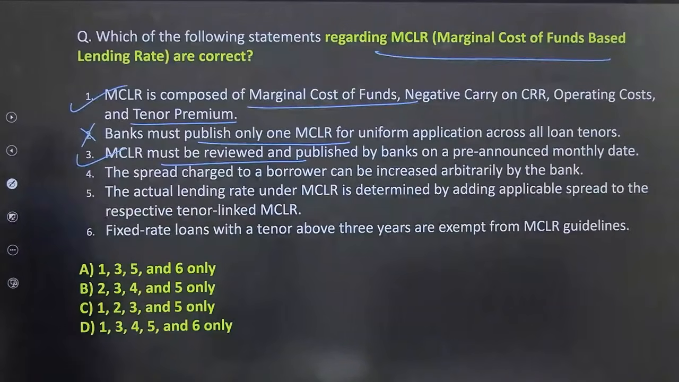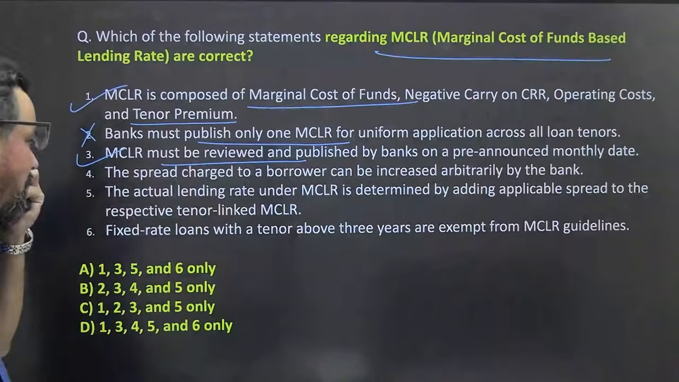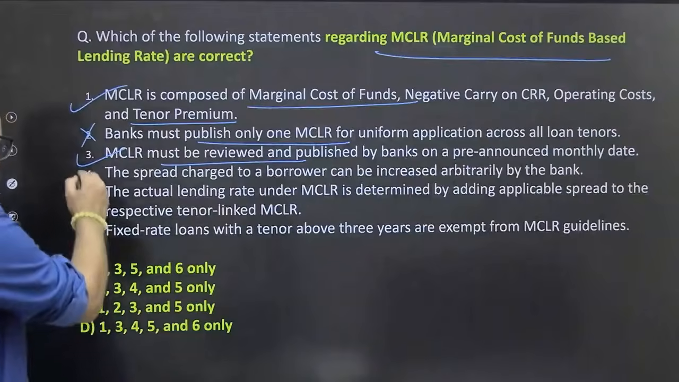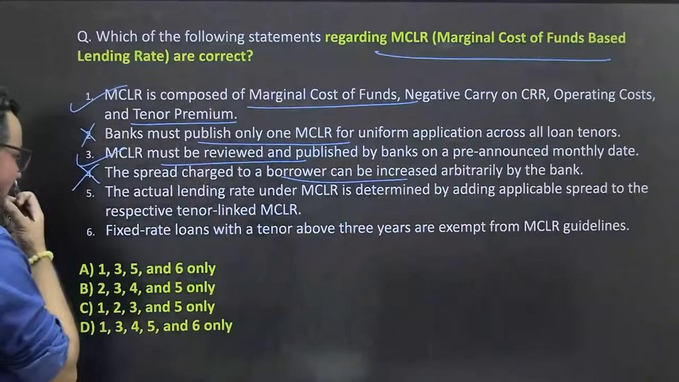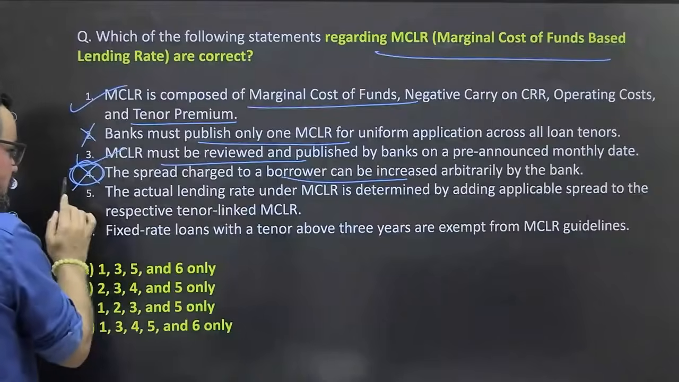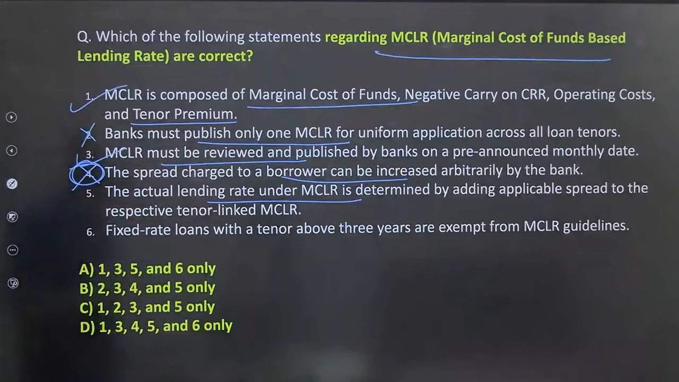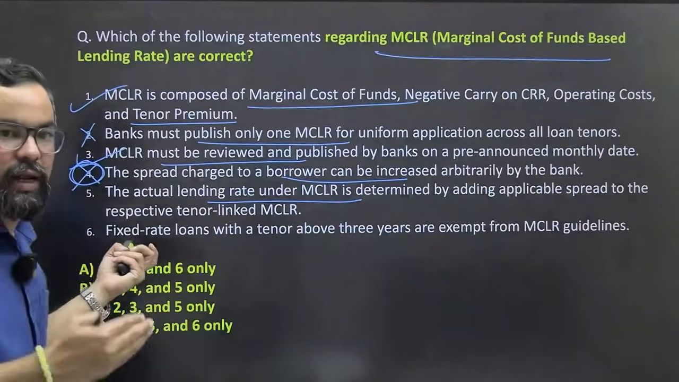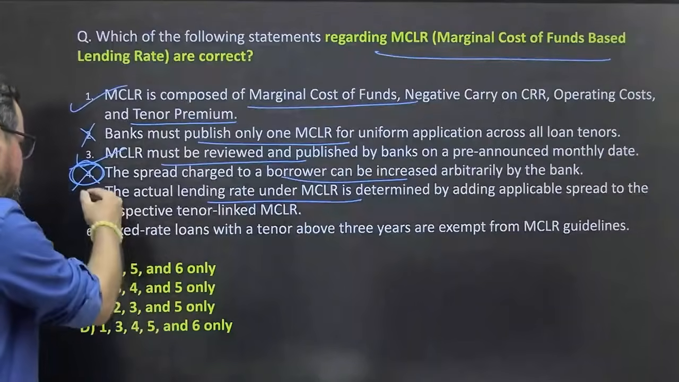Anyone? It should be linked with risk. It is not that we will do it at our whim. It is based on the borrower's risk profiling and so on. I will not go for this one, but we will revisit it. The actual lending rate under MCLR is determined by adding the applicable spread to the respective tenure-linked MCLR. Let's say if MCLR is 6%, 6 plus 2.5, that is 8.5%. True.